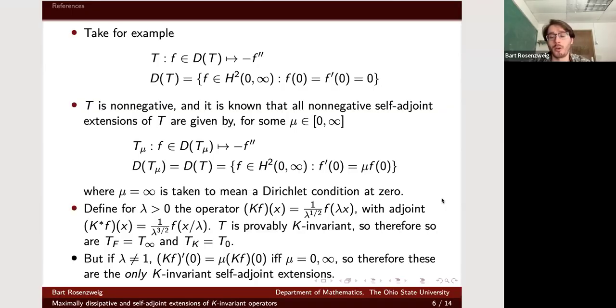This is sort of a trivial example, but what it says is one of the interesting punchlines of our result. Let's say I didn't know that the Dirichlet and Neumann boundary conditions corresponded to the Friedrichs and Krein von Neumann extensions. This sort of tells me, right? Because I know that those are the only K-invariant extensions, but I also know that Friedrichs and Krein are always K-invariant.